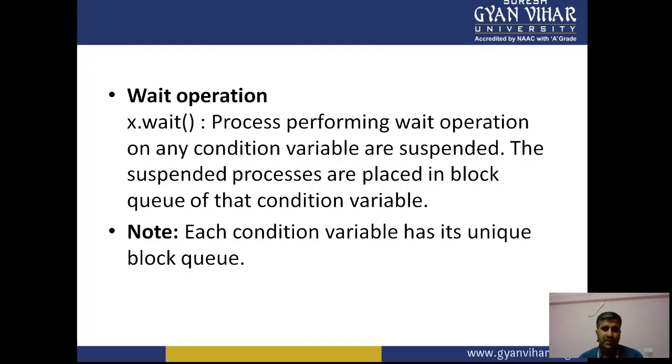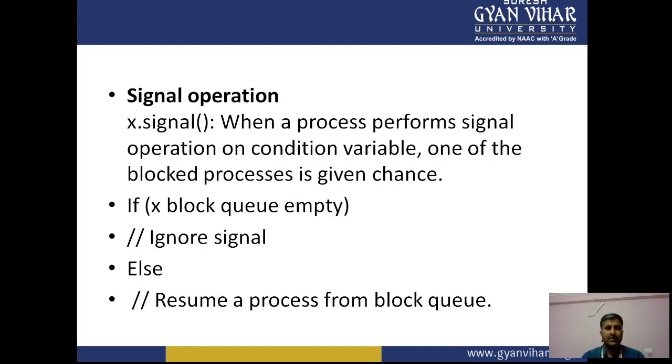Note here that each condition variable has its own unique block queue. So this is all about wait, and now there is signal.